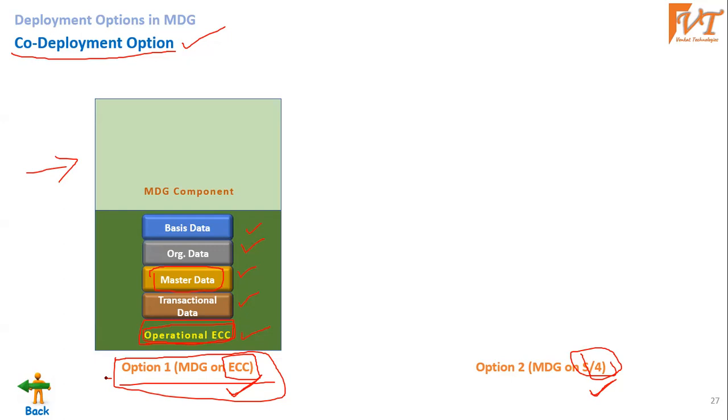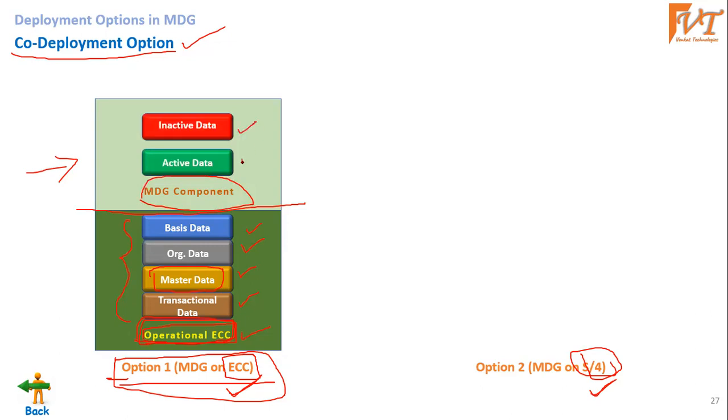Similarly, we have operational ECC. In operational ECC also, they are installing a component. Nothing will happen to the existing data. It still remains the same. On top of this, they are installing the MDG component. The MDG component has two types of data: inactive data and active data. Just like here we have different types of data. This we will see later, but for now, just remember the MDG component has two types of data.